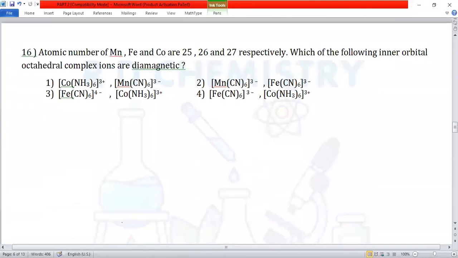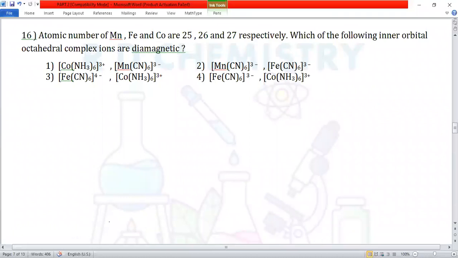Question number 16. Atomic numbers of manganese, iron, and cobalt are given respectively. Which of the following is the inner orbital complex? Inner orbital complex means all these are octahedral because there are 6 ligands. So it should have d2sp3 hybridization and be diamagnetic. Diamagnetic means electrons are paired up. So you have to make use of VBT here. We'll apply VBT.